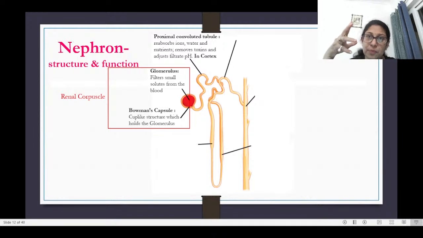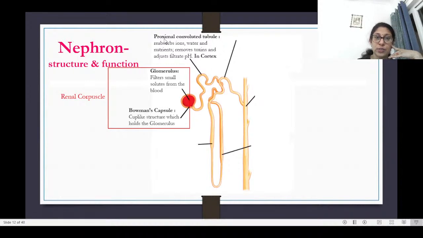Now, why reabsorption? Because when filtration happens, the entire water and salt quantity comes into the filtrate as a glomerular filtrate. So much should not be lost from the body. It is only the excess water and the unwanted salts that need to be excreted. So whatever is remaining and whatever is required is taken back or reabsorbed as the blood passes through the different parts of the nephron.